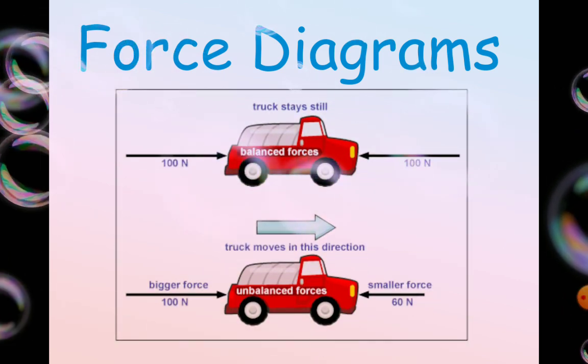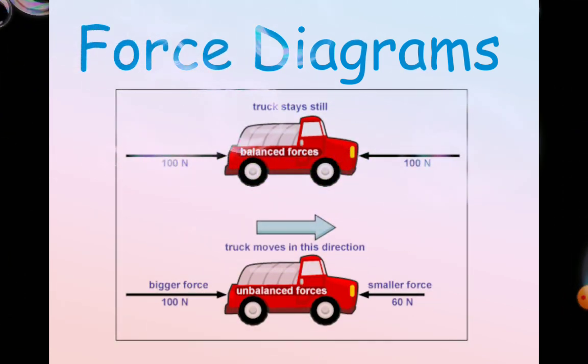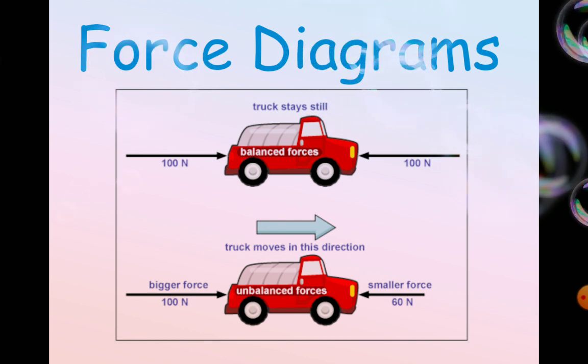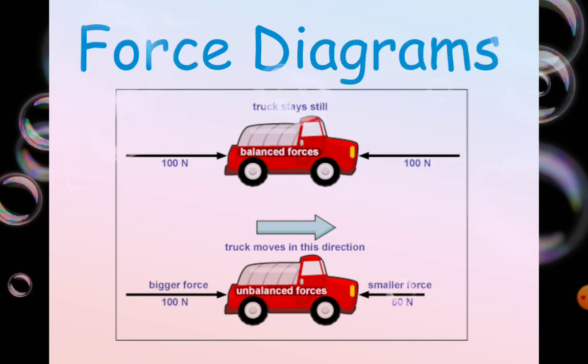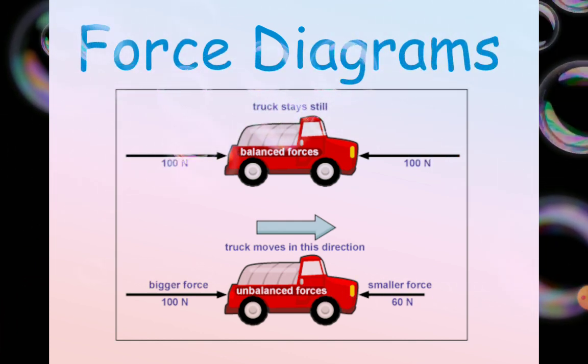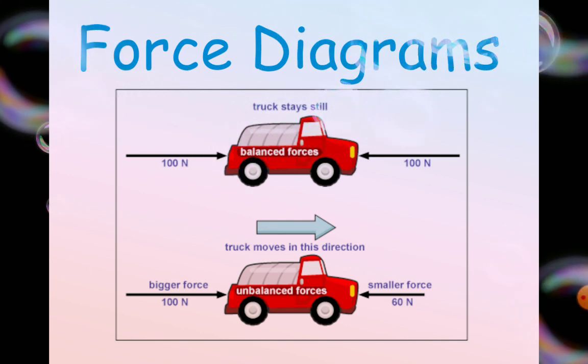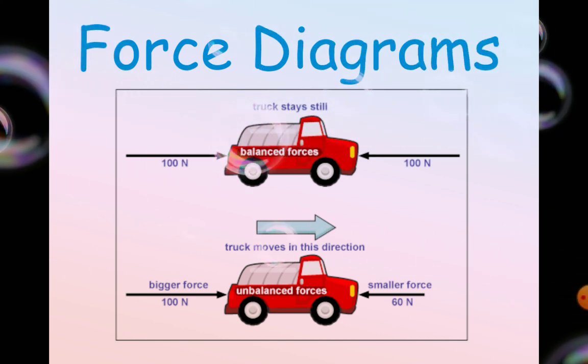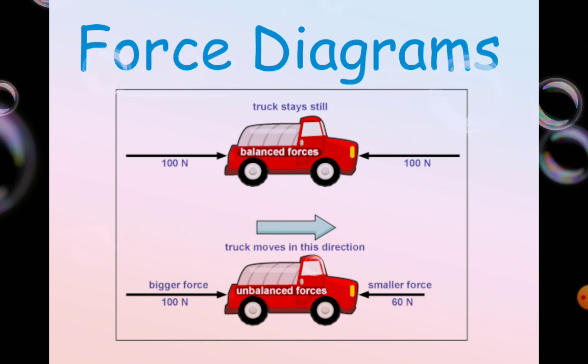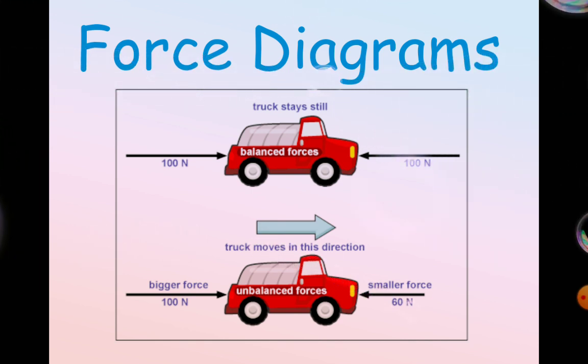For example, in the first picture, we can see that the truck stays still. Guess why? Because we can see two arrows which show 100 newtons and 100 newtons. That means both are equal, so it's a balanced force. The truck doesn't move because if the forces are balanced, there's no motion.